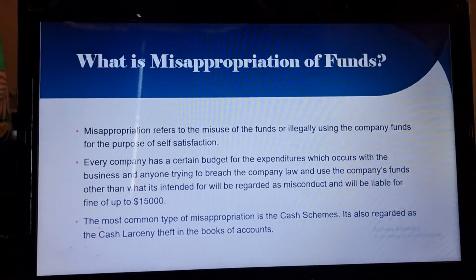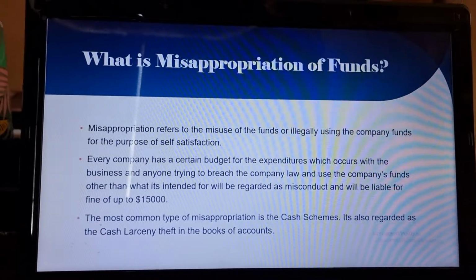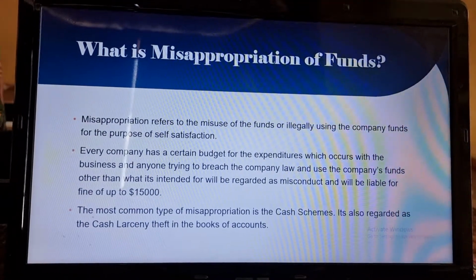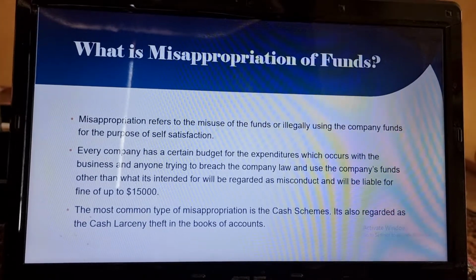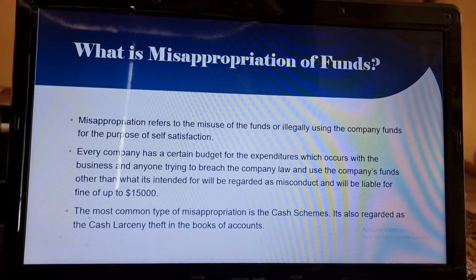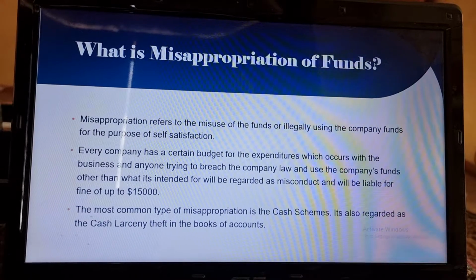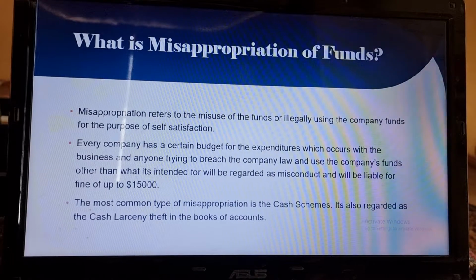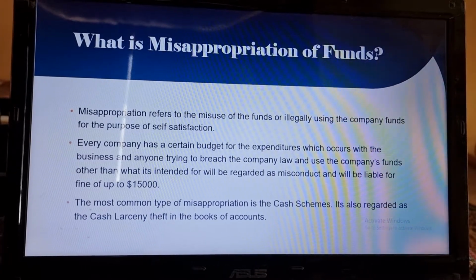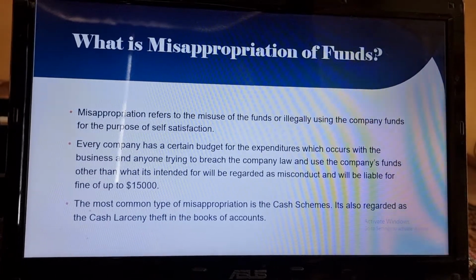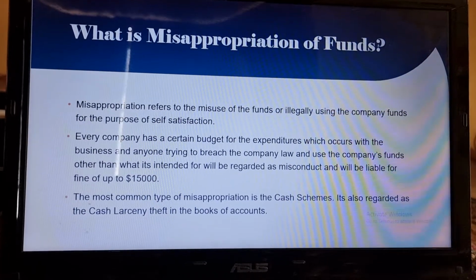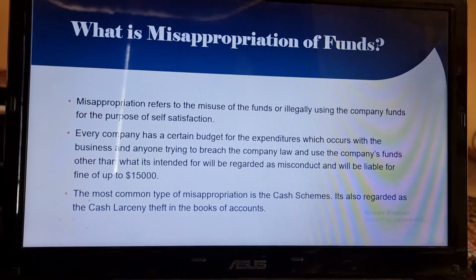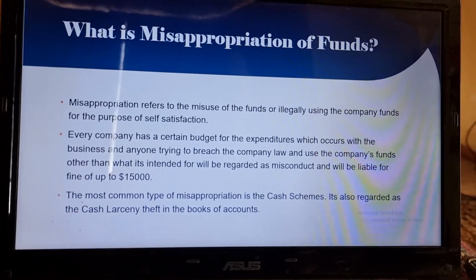So, starting with the introduction, what is misappropriation of funds? It refers to the misuse of the funds or illegally using the company funds for the purpose of self satisfaction or personal use. Every company has a certain budget for the expenditures which occur with the business, and anyone trying to breach the company law and use the company's funds other than what it is intended for will be regarded as misconduct and will be liable for a fine up to $15,000. The most common type of misappropriation is the cash schemes, which is also regarded as cash larceny theft in the books of accounts.